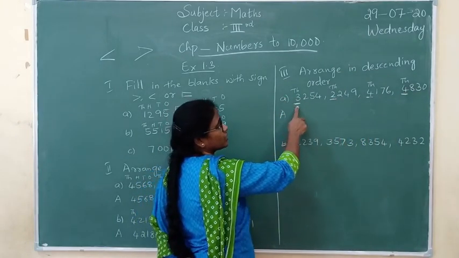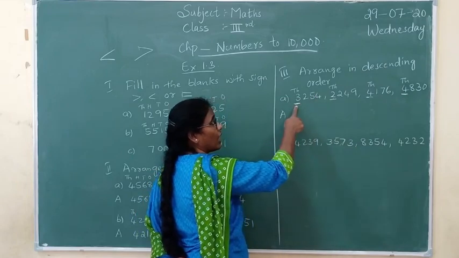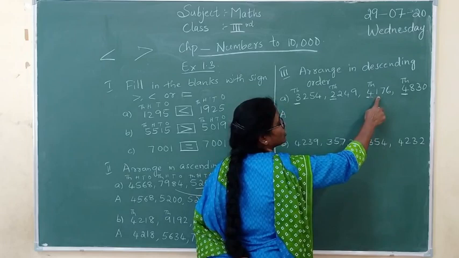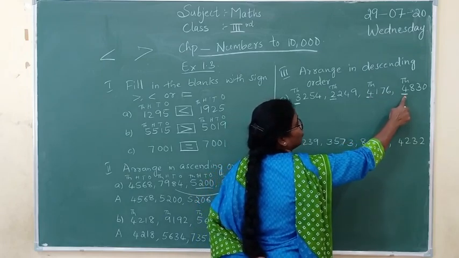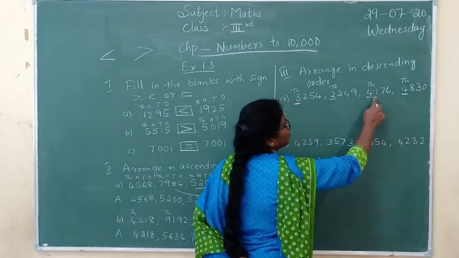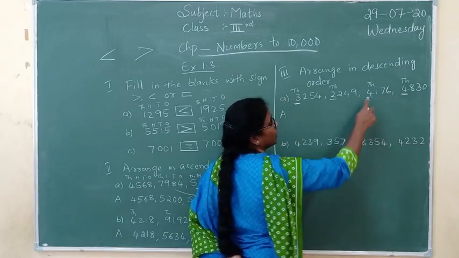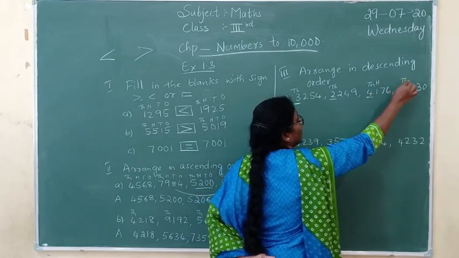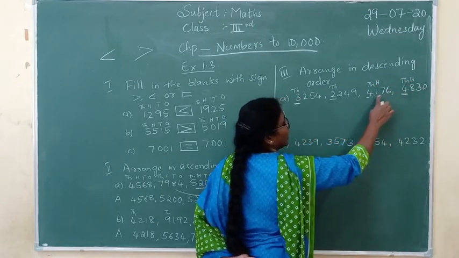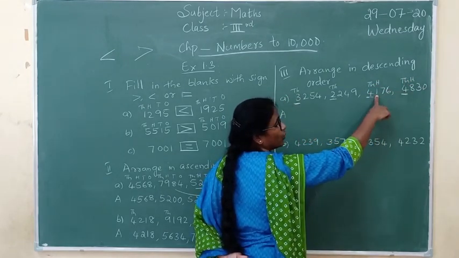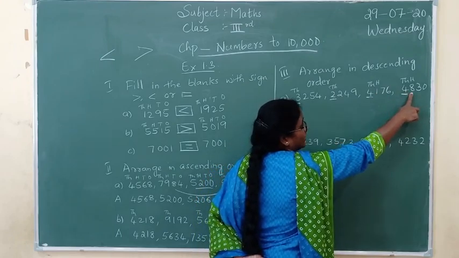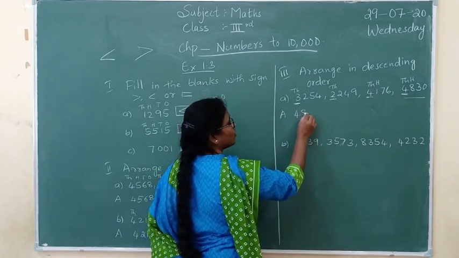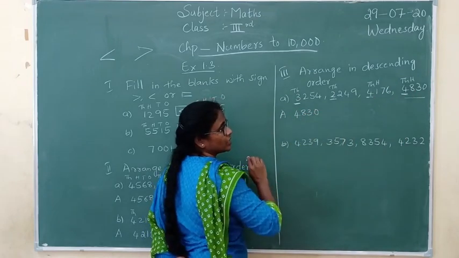Here 2 is very small, then afterwards we are having 3. Now let's come to the 4 and 4. Here we are having 4,176 and here 4,830. Between these two numbers, which is greater? Because the thousands digits are the same, we go to the hundreds place. Here we are having 1, but here we are having 8. So this is the highest number, 4,830.